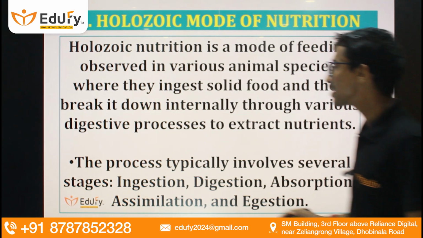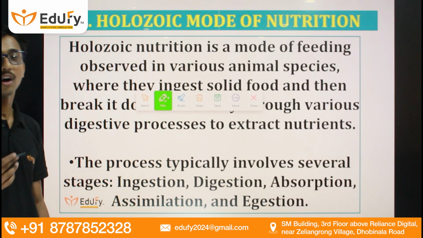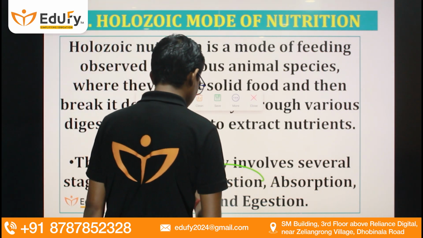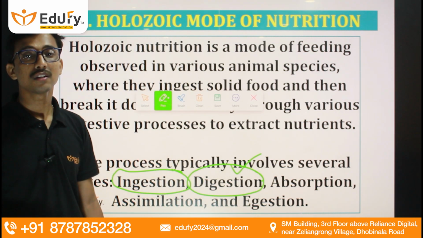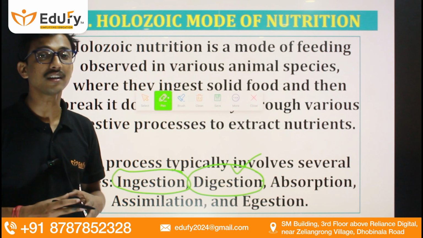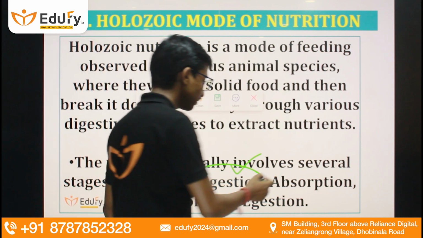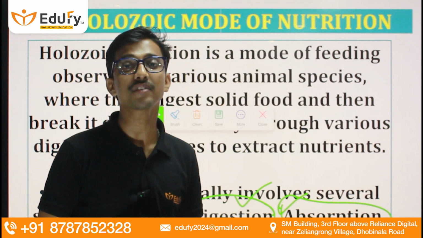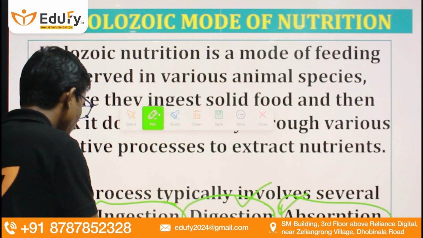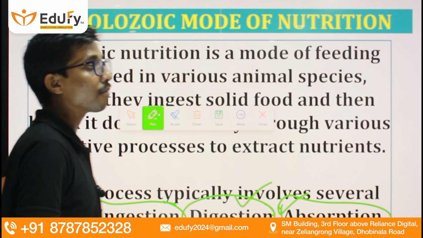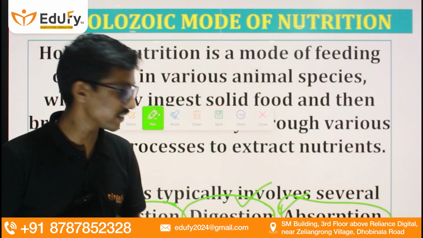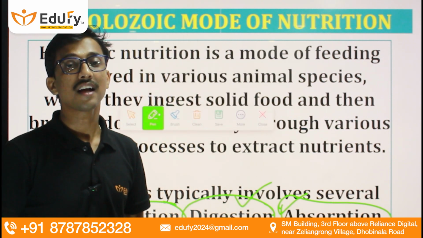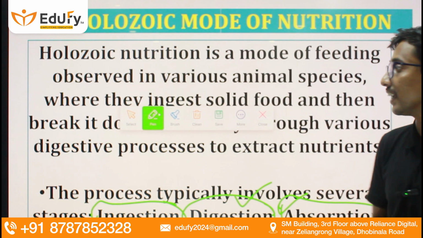There are a few stages involved: ingestion, that is intake of food; digestion, that is breaking down of the food particles into smaller and absorbable forms; absorption, when these broken down food particles are absorbed in the body; assimilation, when these absorbed particles are utilized for energy production; and egestion, the removal of undigested food particles.